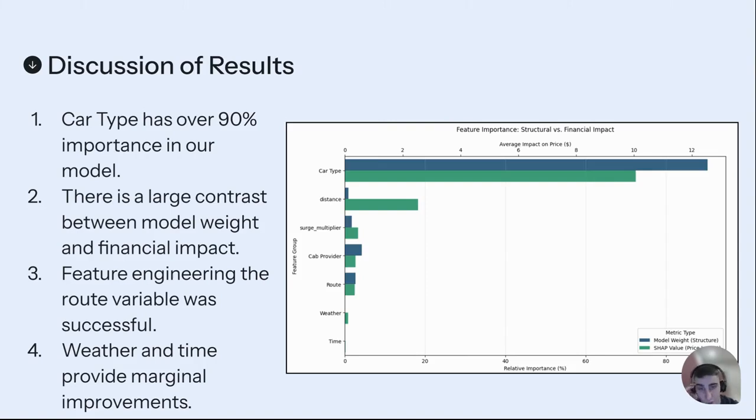The other variable to call out is the route variable, which we feature engineered. This was successful. It's a Boolean 1-0: are you on the most common route? If so, then we increase the price in most cases, and that clearly worked. Weather and time we tried to feature engineer as well, but it's clear that it didn't really make a significant difference. More so, it's based on demand factors.